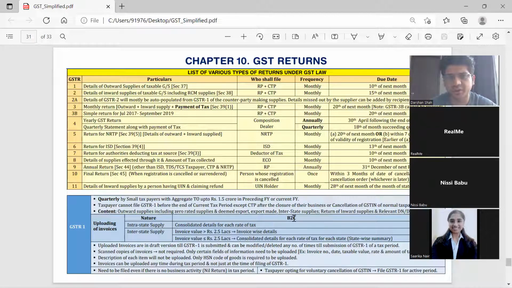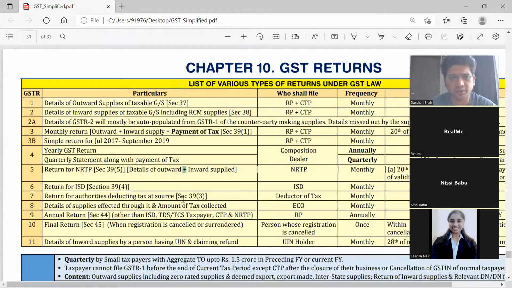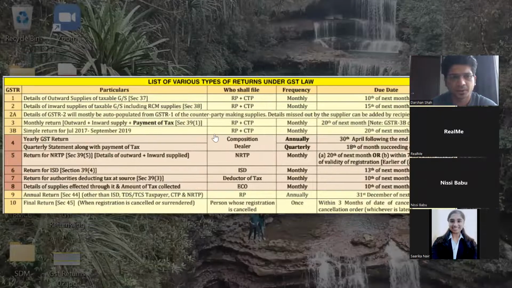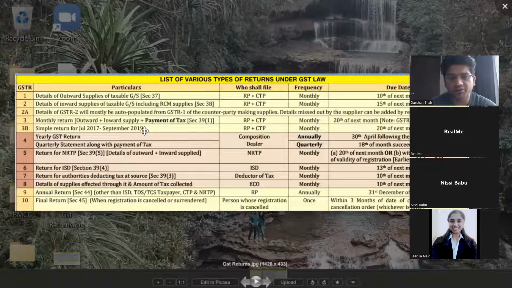So I've given the chart over here. Okay. So GST returns chart. I've separately taken out this chart. Okay. So let us understand how return filing is done between two people, right? And then we'll see how the system recognizes those returns.